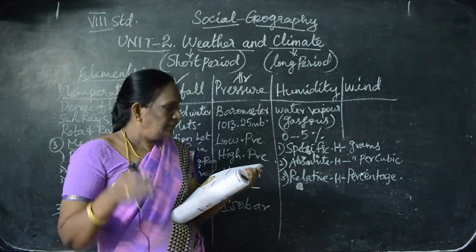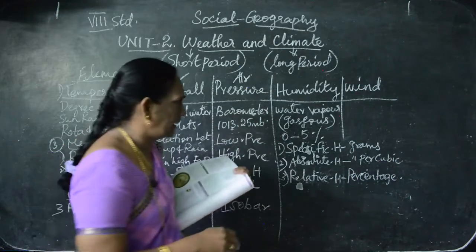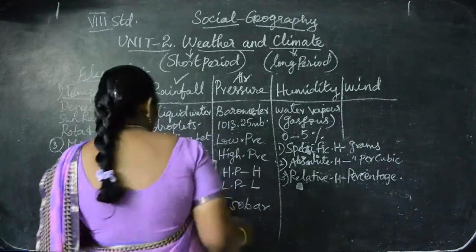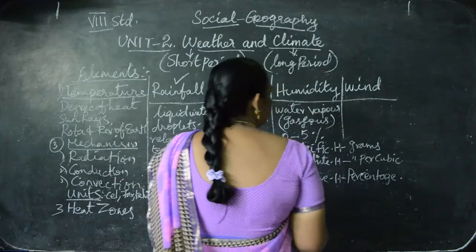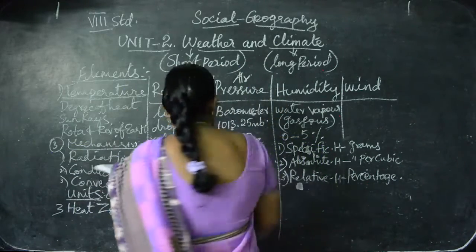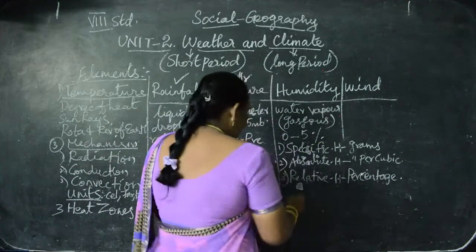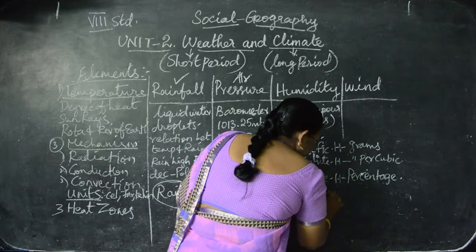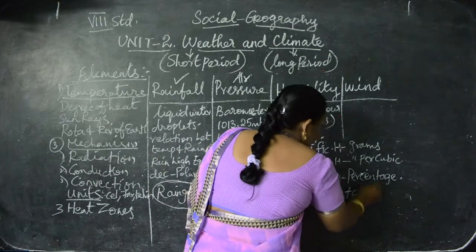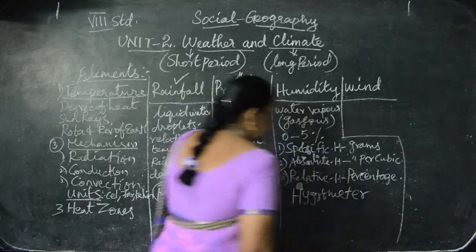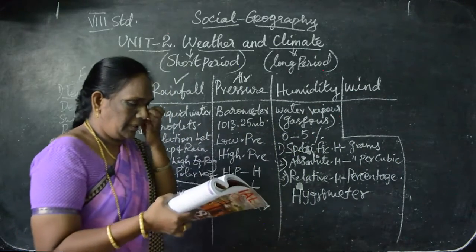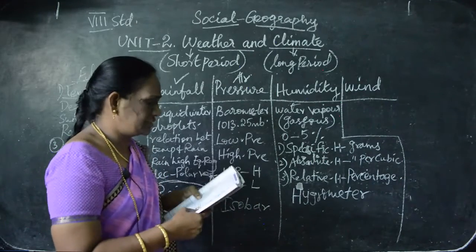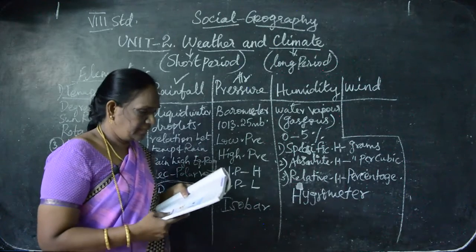Understand? Now the measurement of humidity: what is useful to measure the humidity is called the hygrometer. Hygrometer is used to measure the humidity. Understand? Next one, we are going to see about the wind.